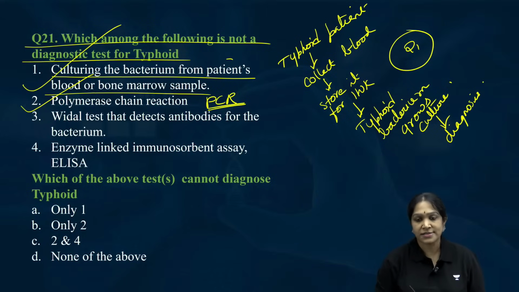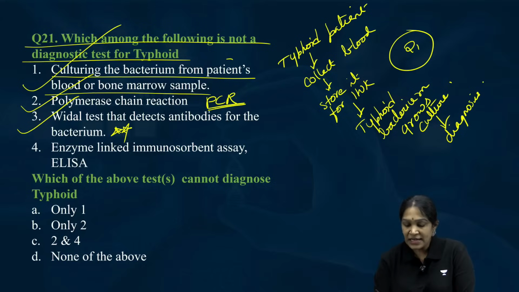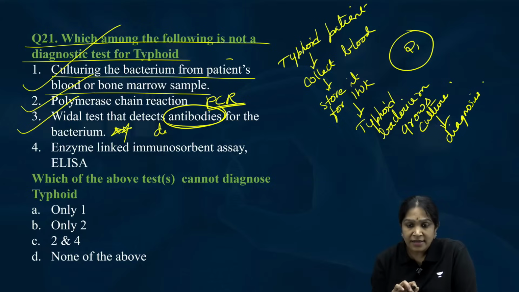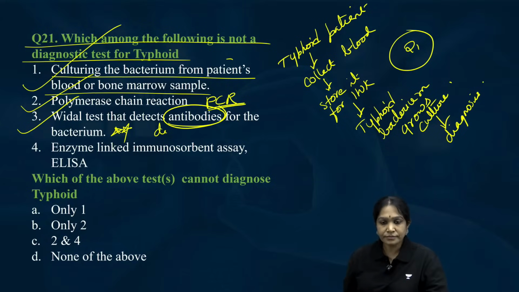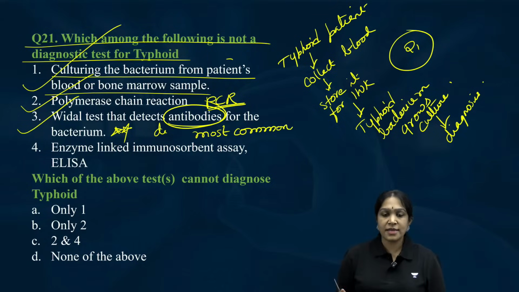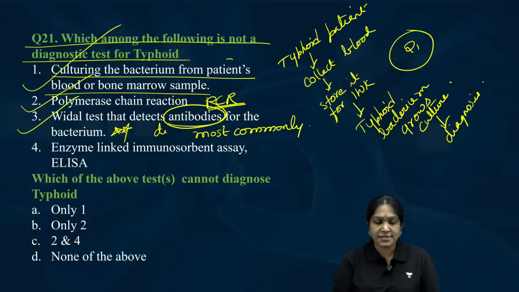Widal test. Okay, this is more important. What the Widal test will do? It will not detect the typhoid bacteria. It will detect the antibodies for the typhoid bacteria. Is it clear? It will not detect the typhoid bacterium directly, but it will detect the antibodies. It is the most commonly used. There was a news article recently in the Hindu newspaper about it, if you have at least seen the title of the article.